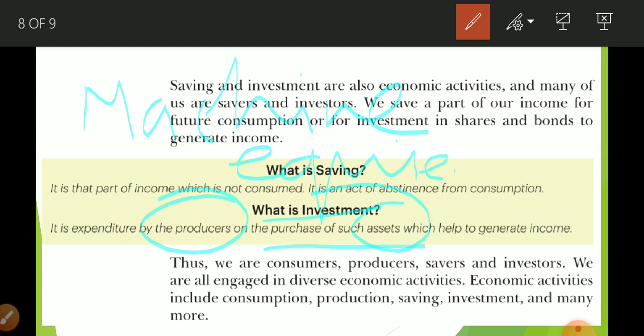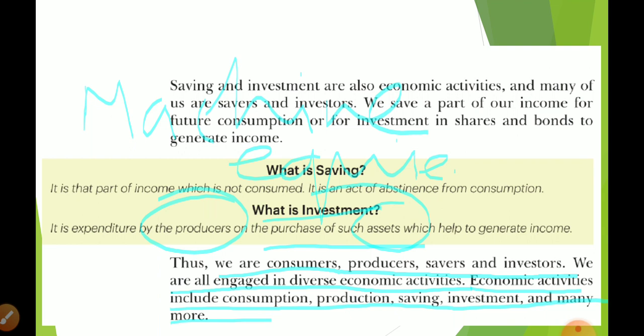Now in this way, we are consumer, producer, saver, and investor. We are all engaged in diverse economic activity. Economic activity includes consumption, production, saving, investment, and many more. So I think you are able to understand. Please open your book, read 1 or 2 times, and after that watch this video 1 or 2 times, then you are able to understand it.